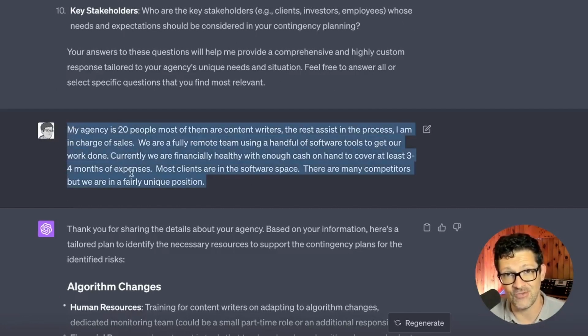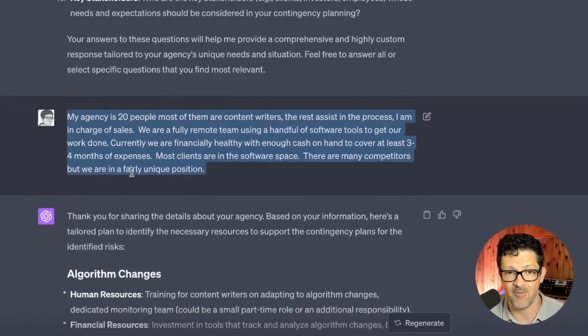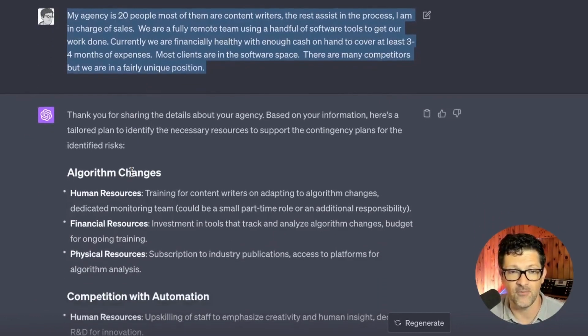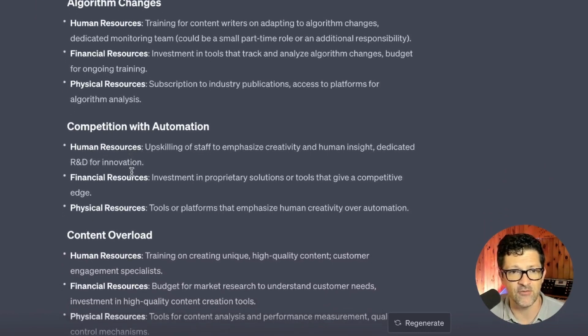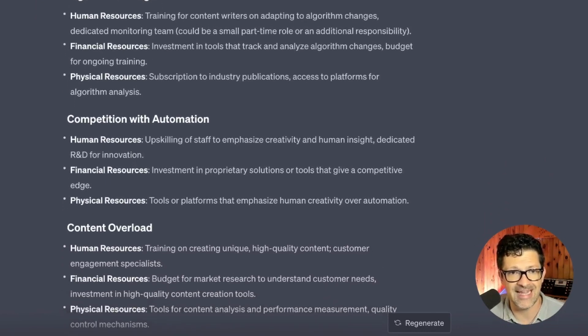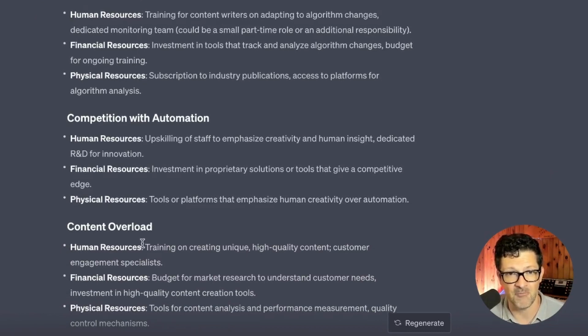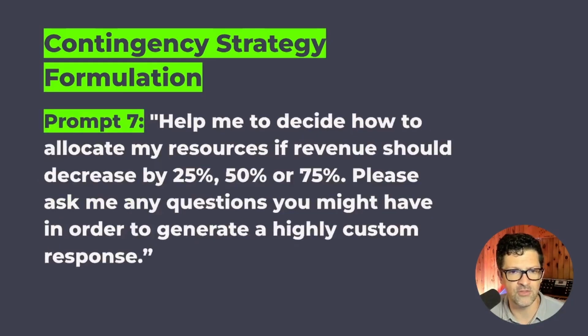I also like to use the app for this. There's a ChatGPT app where you can just speak your answers in. Sometimes that might be a faster way to go with all of this. But once I added some additional information, this began to then tailor all of its previous responses to my particular situation. Okay, we are cruising right along.